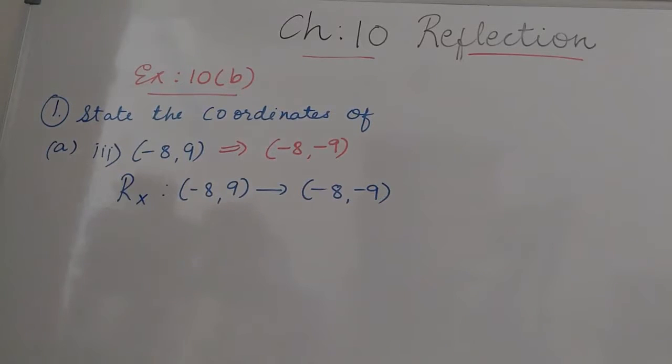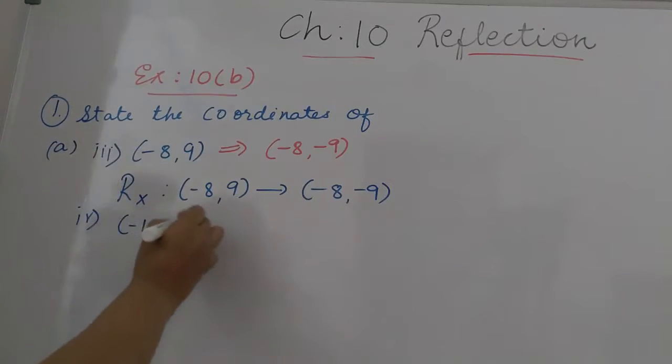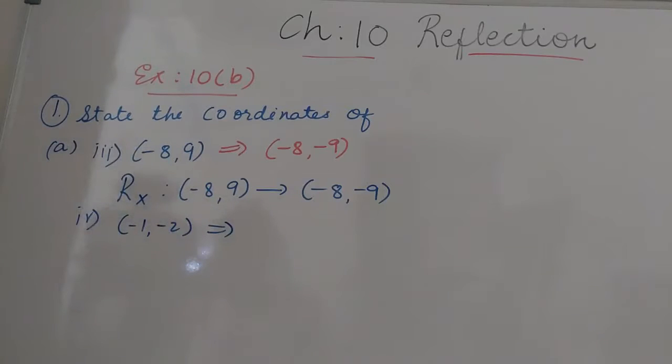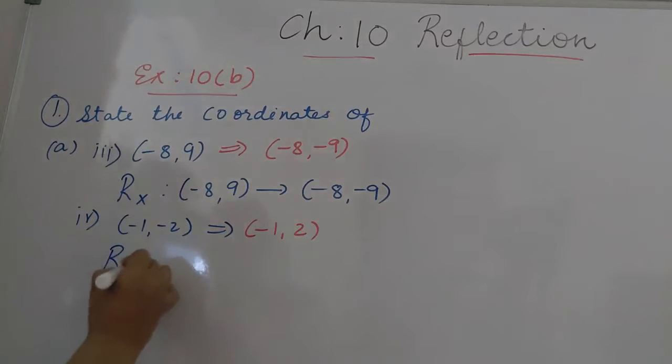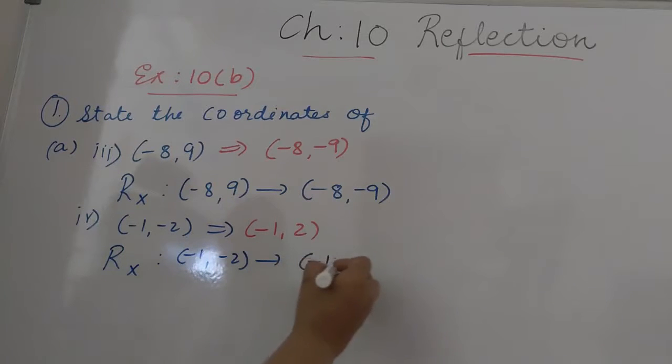Then the fourth point. The point is (-1, -2). The same rule will apply here, that only the y coordinate changes. The x coordinate will not change, it remains the same. So here I show you the answer. This is (-1, 2). The minus reverses its sign, becoming +2. So here we can write, reflection under x-axis of point (-1, -2) will be (-1, 2). You can see the y coordinate sign is reversed.